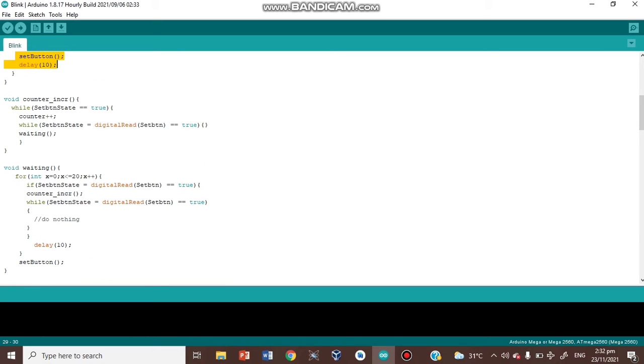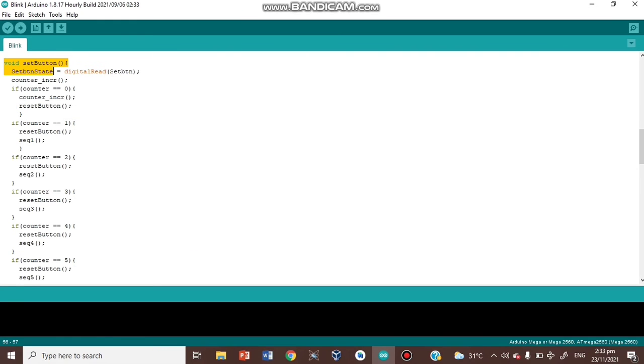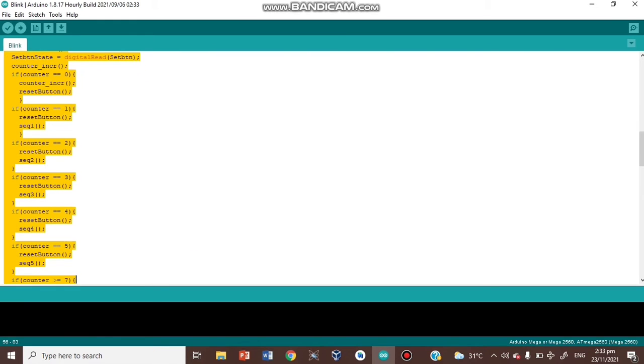So void counter increment. While set button state is true, then maghihintay siya. Then void waiting. Void waiting, ito yung code na kapag ang set button state ay true, ito ay gagana at may delay na 10 seconds. Then void set button. Void set button, ito yung kapag nag-click ka ng 1 is magiging sequence 1 hanggang maging sequence number 5.